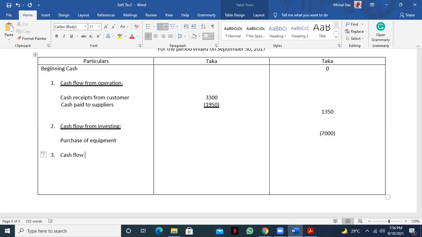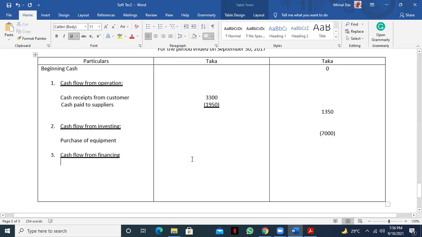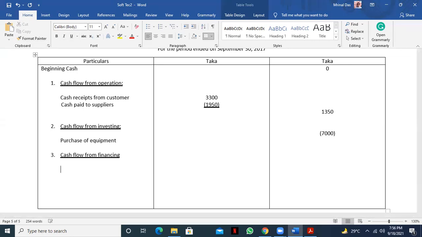Cash flow from financing. So here it will show how much capital you invested in the business, how much you withdrew, okay, that will come. So here you see capital is how much? Capital is 15,000, right? Capital is 15,000. Yes, sir. 15,000.